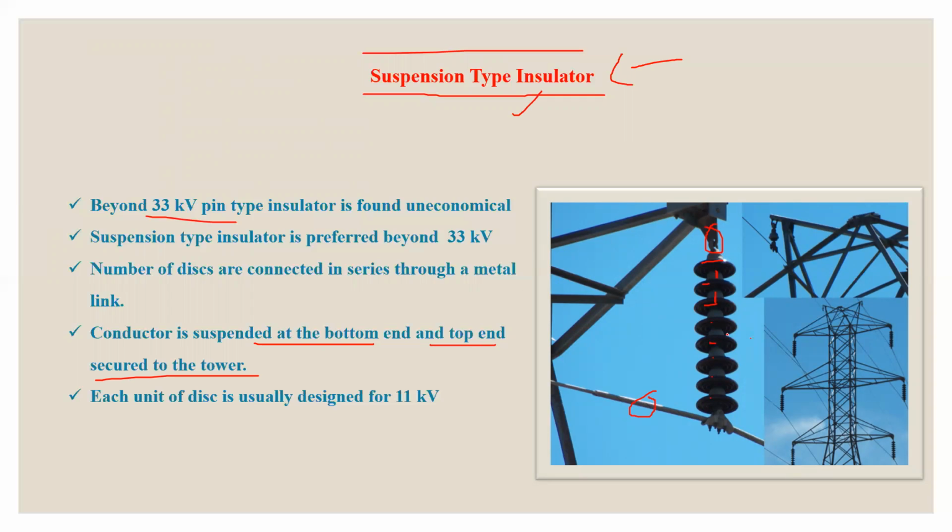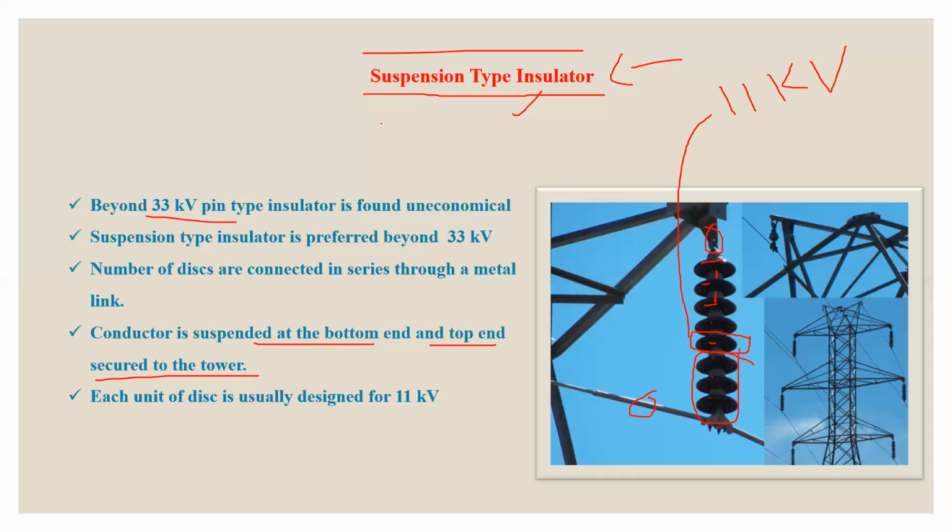And you must remember here, each disc is designed for a low voltage. You can say each disc is designed for 11 kV. So for a 33 kV system, you have to use a 3 disc system only.